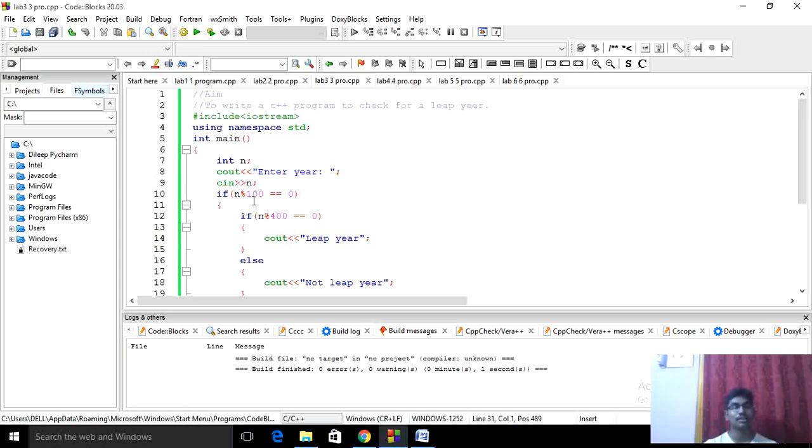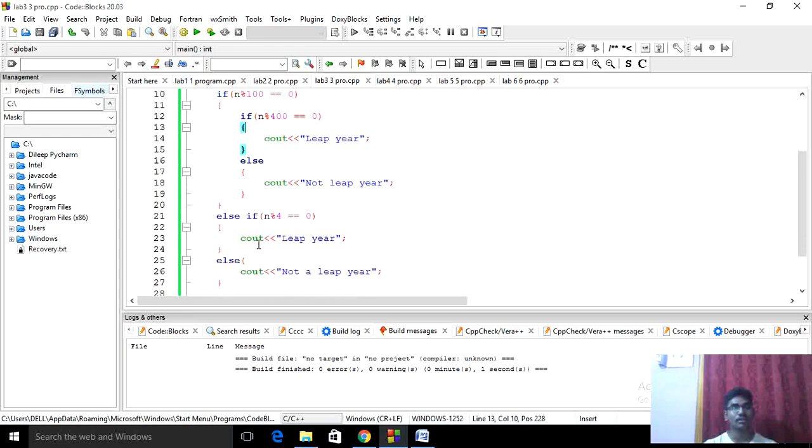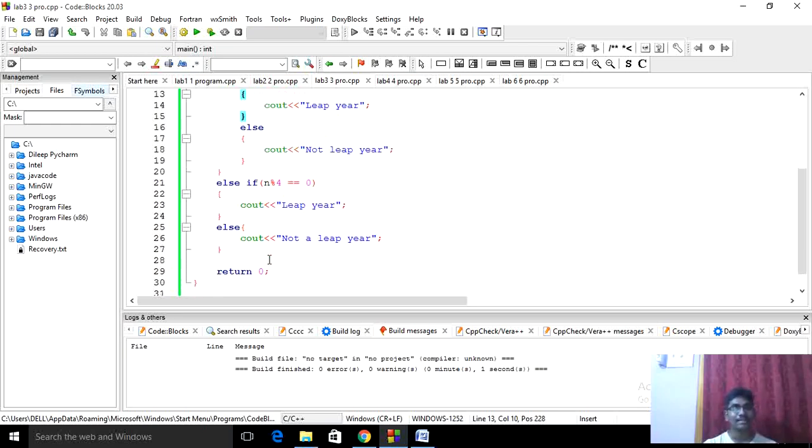Okay, I'll use an if condition n percentage 100 double equal to 0. I'll use another nested if condition n percentage 400 double equal to 0. Then it will print the leap year, cout leap year, else it will print it is not a leap year. Else if, I will use an else if condition n percentage 4 double equal to 0, then it will print a leap year. Else another else condition, it will print that it is not a leap year. Okay, then it will return 0.